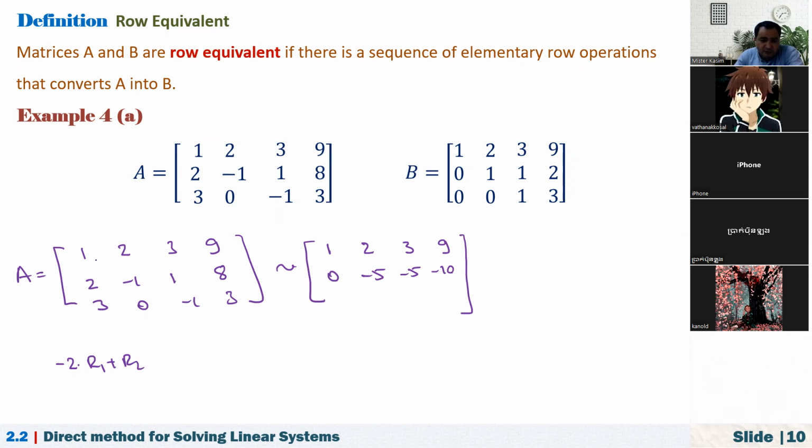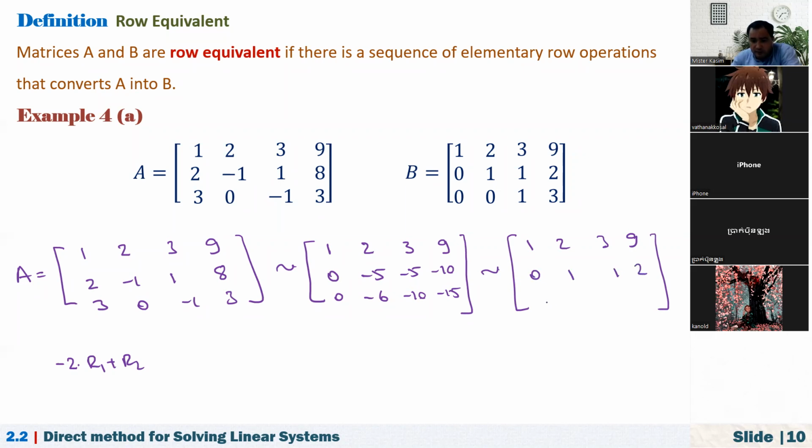Again, if we multiply the first row by -3 and add it, here we have 0, -6 plus 0 is -6, -9 plus -1 is -10, and -18 plus 3 is -15. Now I will multiply the second row, 1, 2, 3, 9, by -1/5. That is 0, 1, 1, 2.